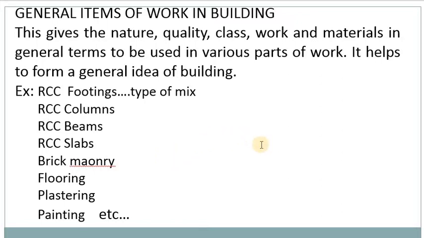What are the general items? As I discussed in the first class: RCC footings, columns, beams, slabs, brickwork, flooring, plastering, painting.